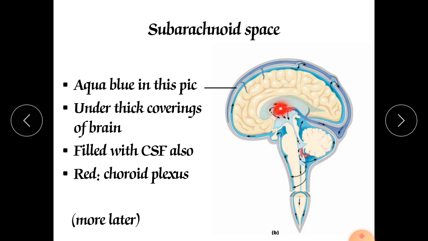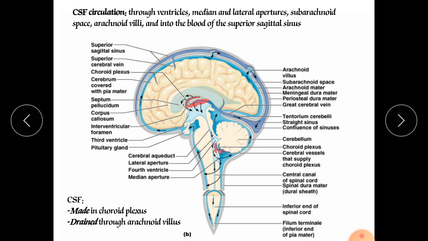This choroid plexus we will find in three places: one in the lateral ventricle, then the third ventricle and the fourth ventricle. So we will find it at these various places, but especially the production occurs in the choroid plexus of the lateral ventricles. Now here we will discuss the journey of this cerebrospinal fluid.